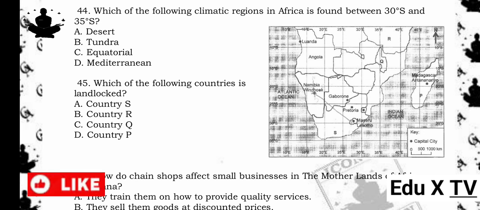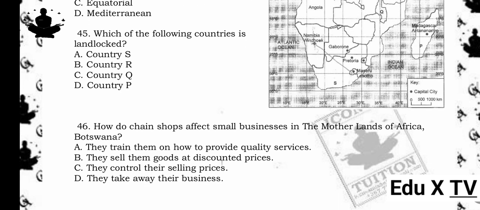45. Which of the following countries is landlocked? A. Country S. B. Country R. C. Country Q. D. Country P. The answer is C. Country Q. Reason being, from the previous correction, Country Q is Malawi, which is landlocked, meaning it has no direct access to the sea. The other countries (R, P, and S) are all coastal.